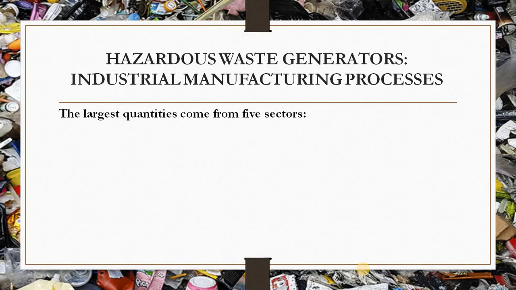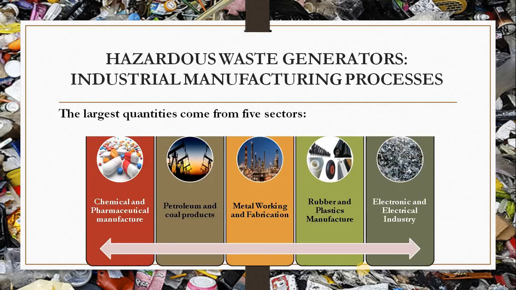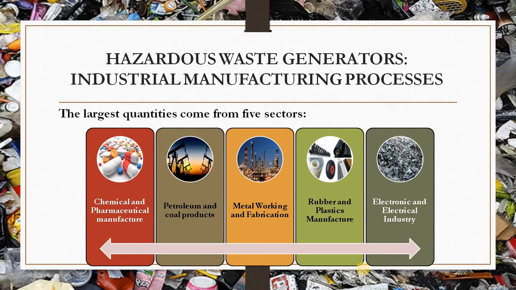Now, hazardous waste generators. The hazardous waste generators are largely quantified from five sectors. The large quantity comes from the five sectors which generate the waste. The first sector is chemical and pharmaceutical manufacture. Second, it is the petroleum and coal products. Third, it is metal working and fabrication. Fourth, it is the rubber and plastic manufacture. And fifth, it is the electronic and electric industry.